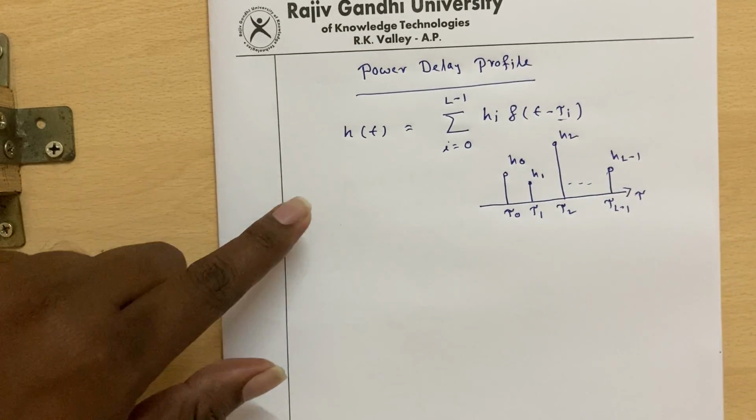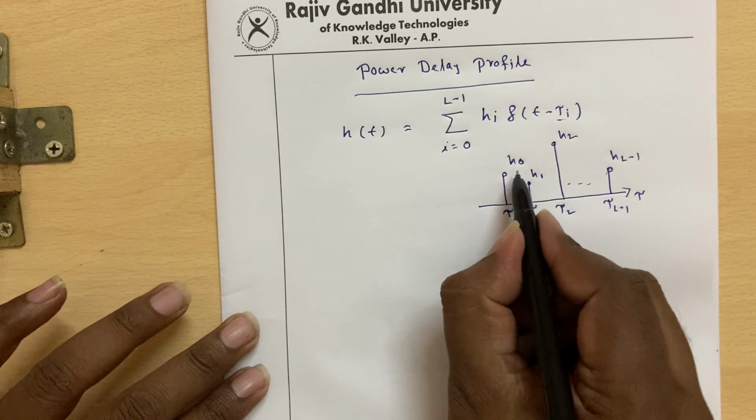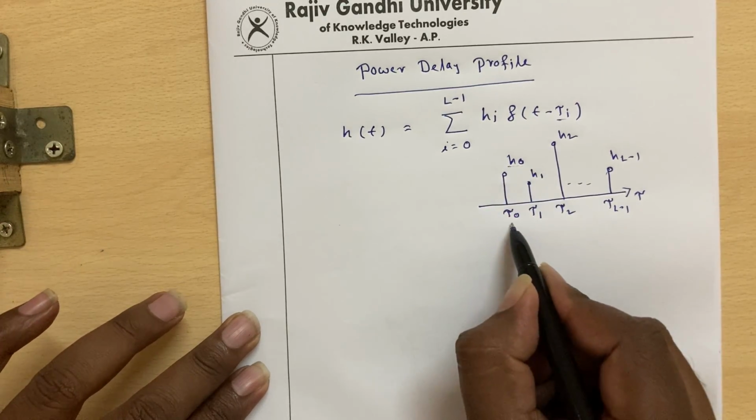So this is the impulse response of the channel, and these are the channel coefficients with respect to tau 0.